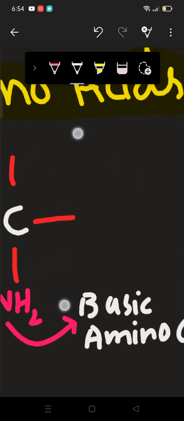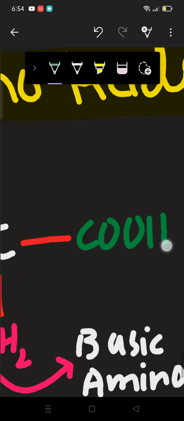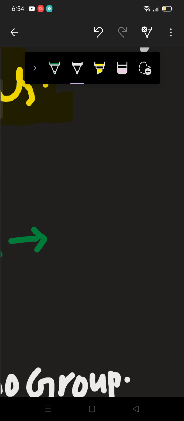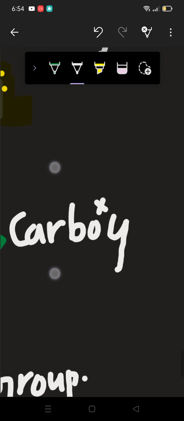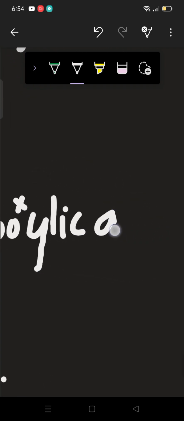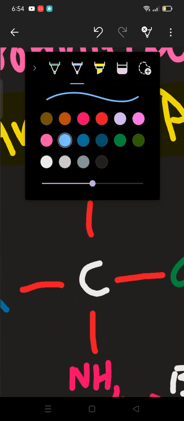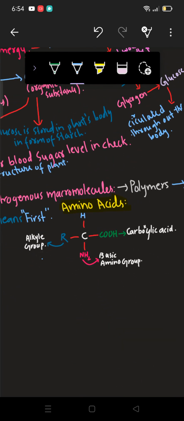Here we have COOH, which is the carboxylic acid. And here we have hydrogen. As you can see, on the left hand side we have the alkyl group, on the down side we have the basic amino group, and on the right hand side we have the carboxylic acid.